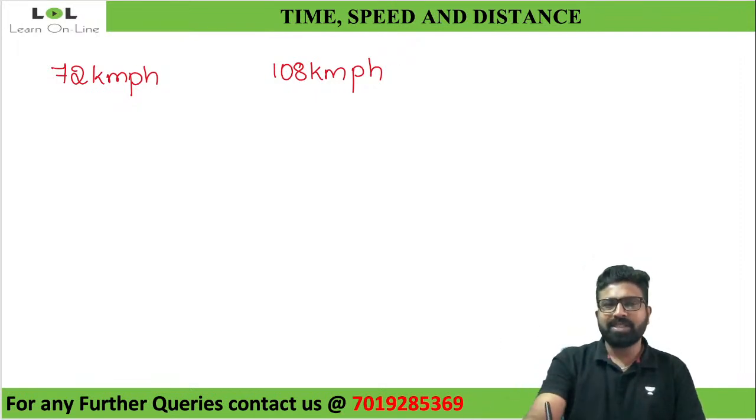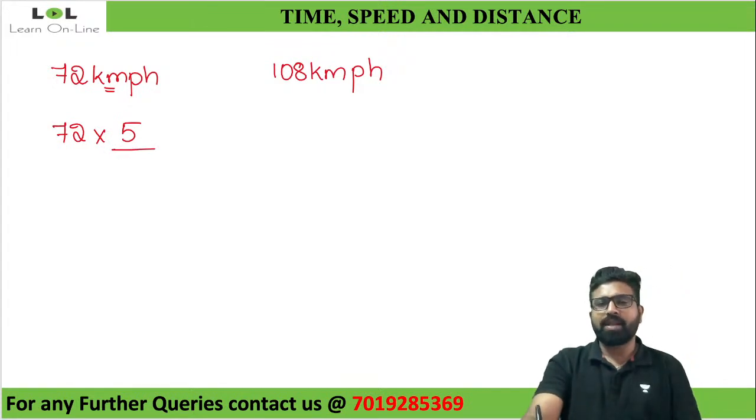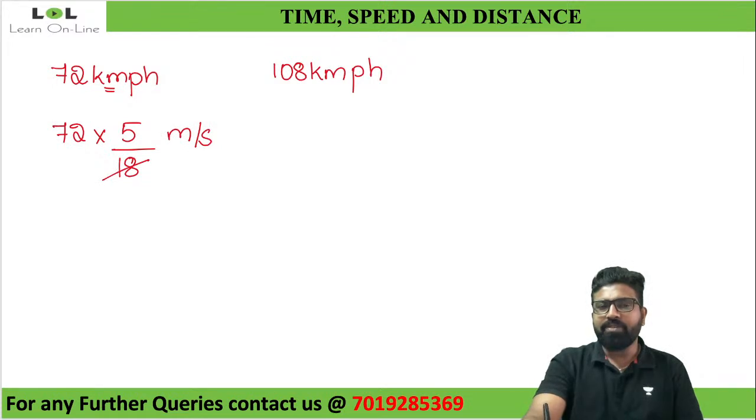How do I convert 72 kilometer per hour? I told you, the moment you see kilometer, write 5 in the numerator. So 72 into 5 you have written. Now if you have written 5 in the numerator, remember only one more number, that is 18. Now this kilometer per hour is converted into meter per second. So look at this, 18 1 times, 18 4 times. 5 into 4 is what? 20 meter per second will be 72 kilometer per hour.